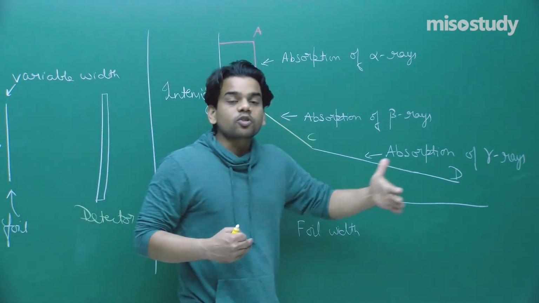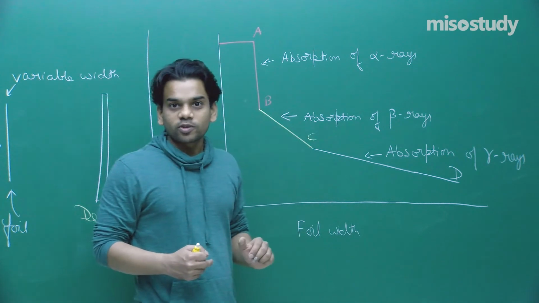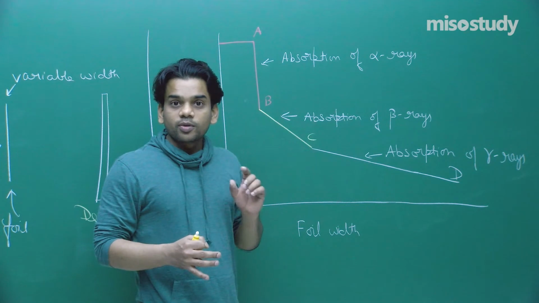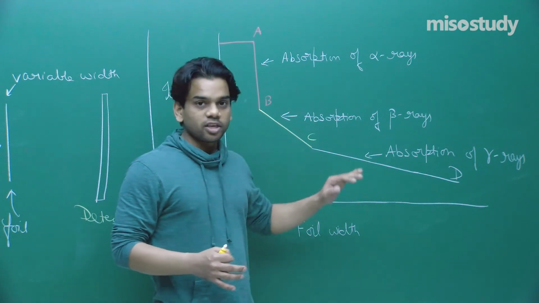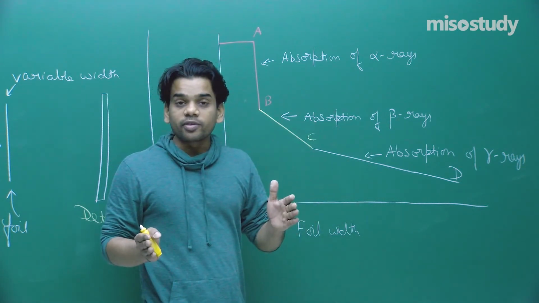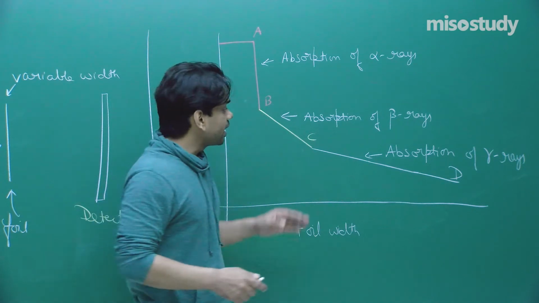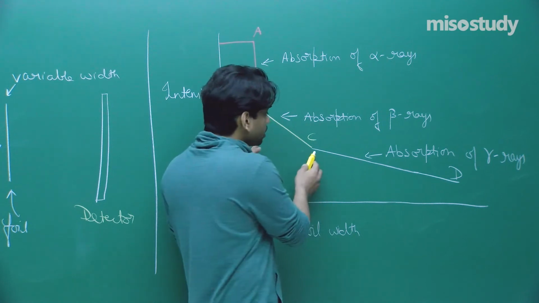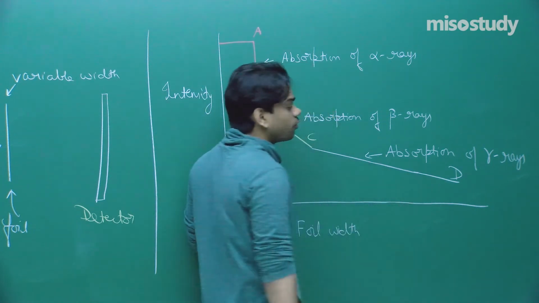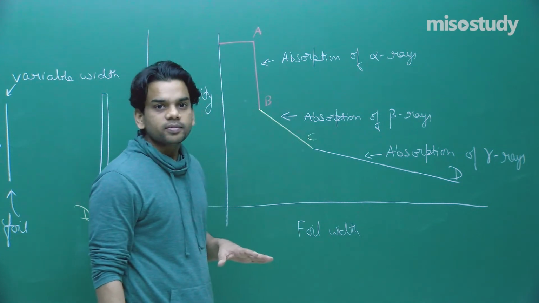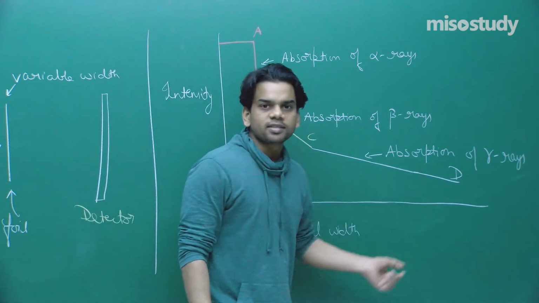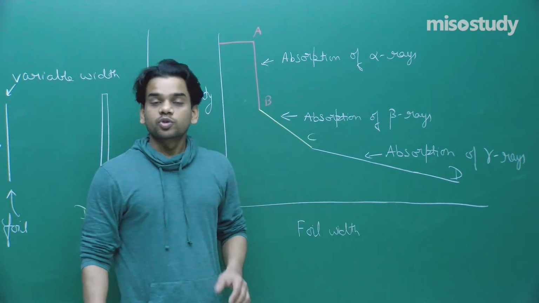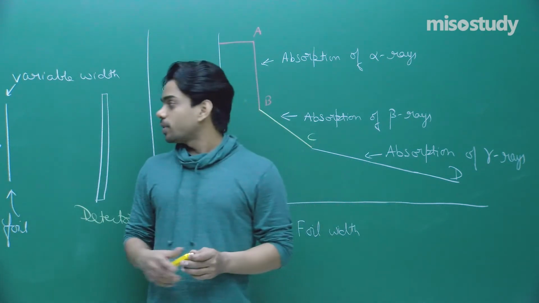Further you increase the width of the foil more. What is going to happen? More rays are going to be absorbed, and this time the absorption of gamma rays is taking place, and the gamma rays are having the highest penetrating power, and hence they are absorbed only as the foil is increased. But since it's got the highest penetrating power, this rate of intensity fall is quite low here. We can see the rate of decrease of intensity is quite low in case of gamma rays. So three kinds of rays were actually discovered by this experimental setup.